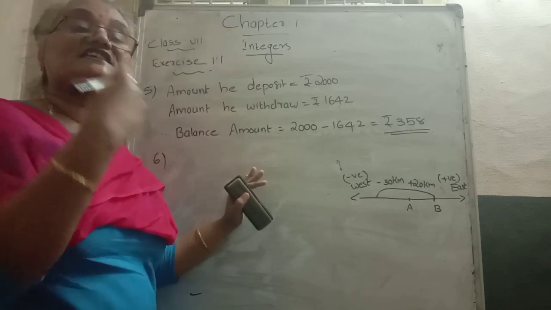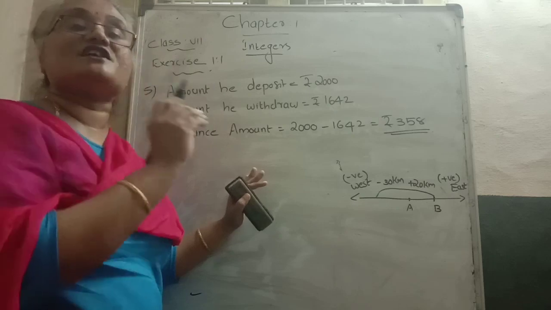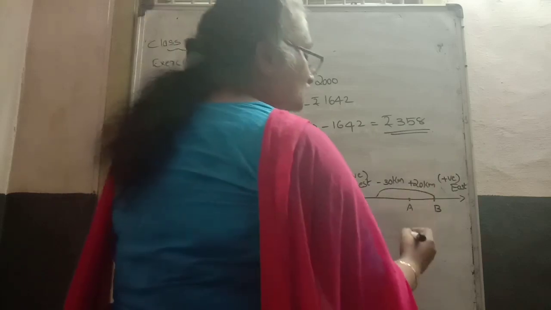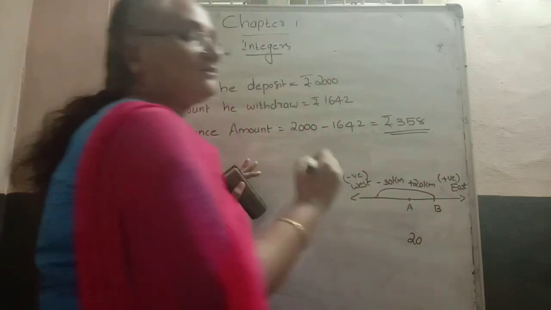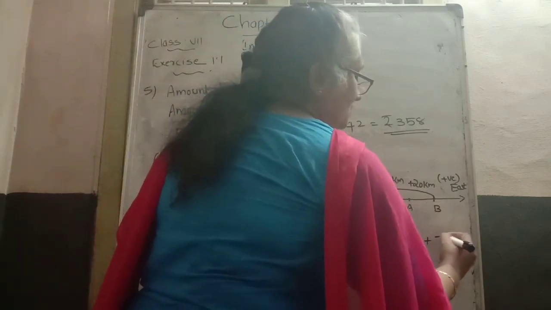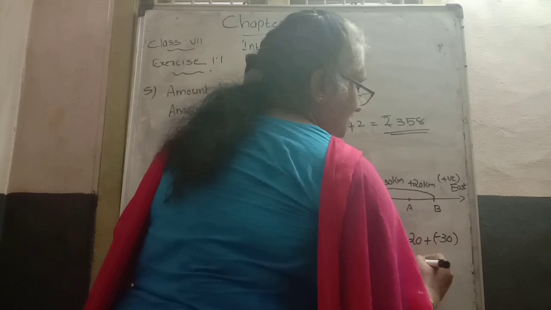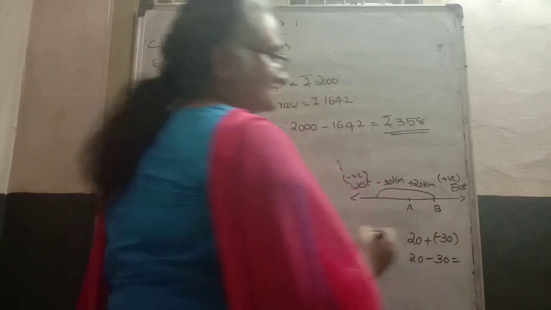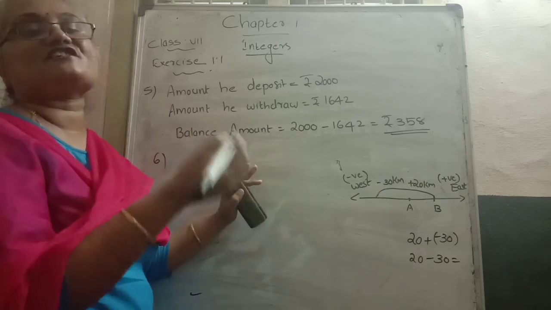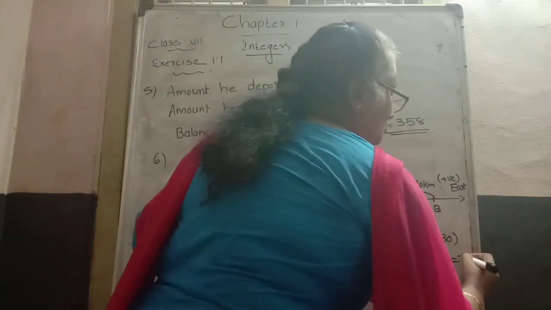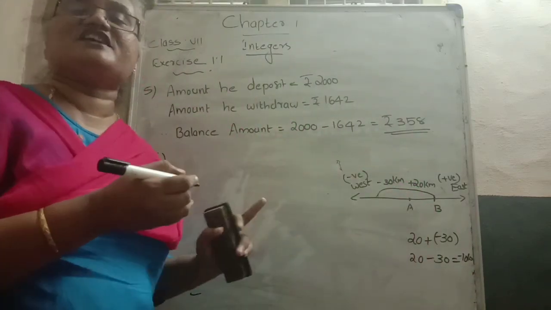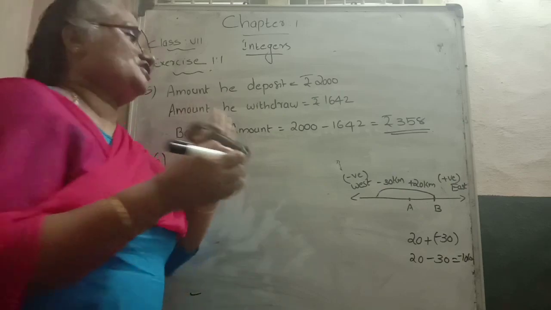The question asks what is the final position from A. East side is 20 kilometers, west side is minus 30. One is positive and the other is negative, so we subtract and put the sign of the larger. Minus 10 kilometers is the final position, but we want the steps.